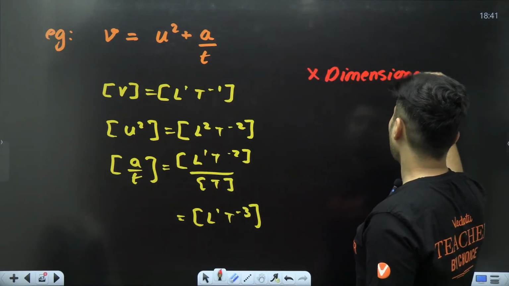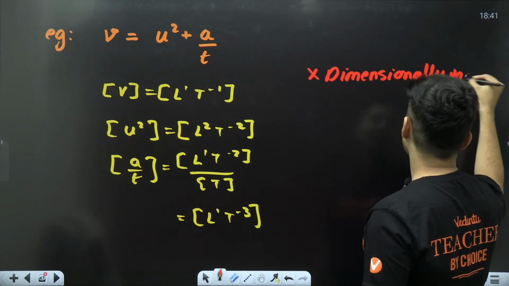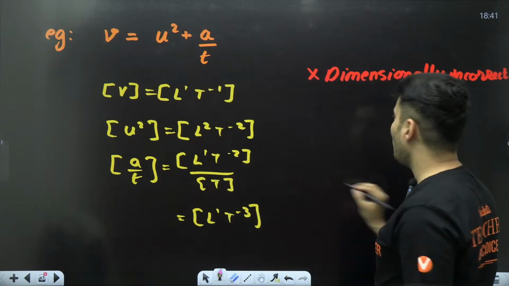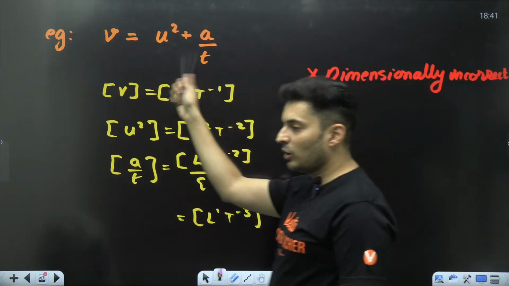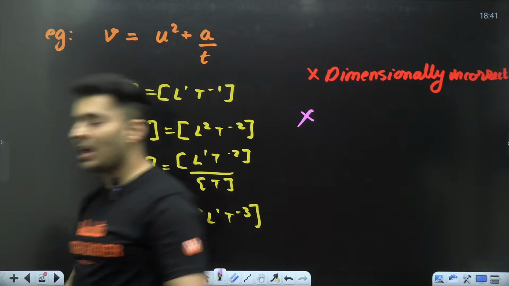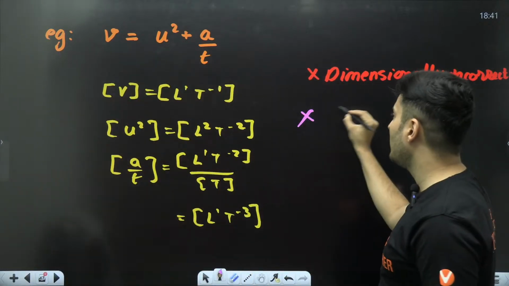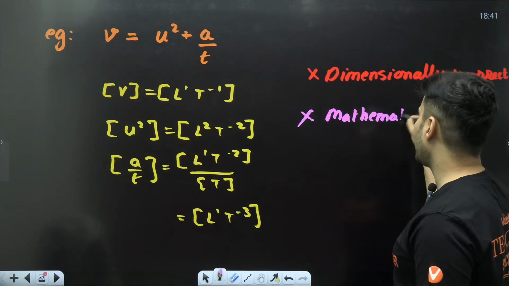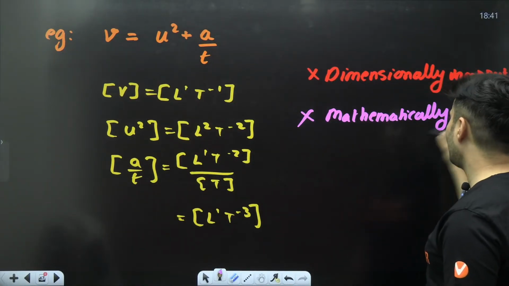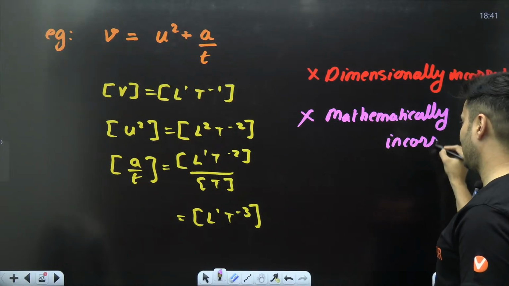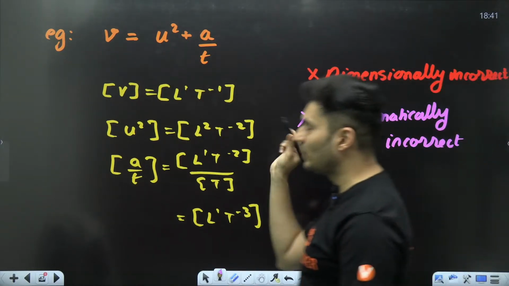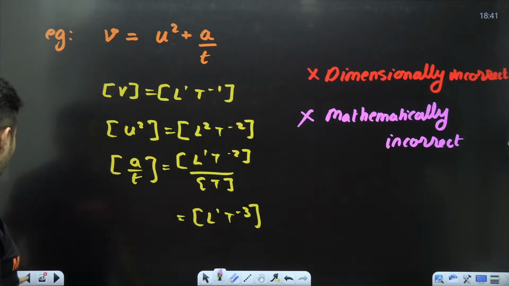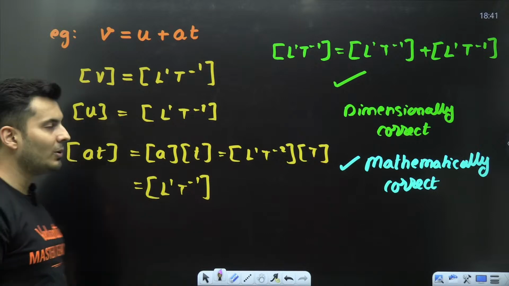Dimensionally incorrect. What can you tell about mathematically, my dear warriors? 100% it will be mathematically also incorrect. So this is also mathematically incorrect. So what did you learn from these three examples? Can somebody put it up in the chat box? From these three examples, what did you learn?